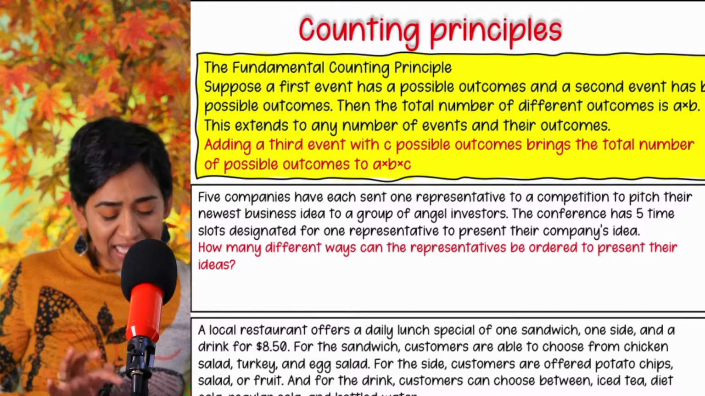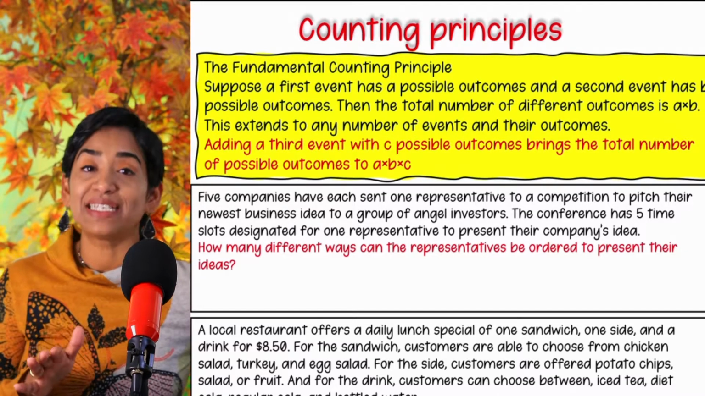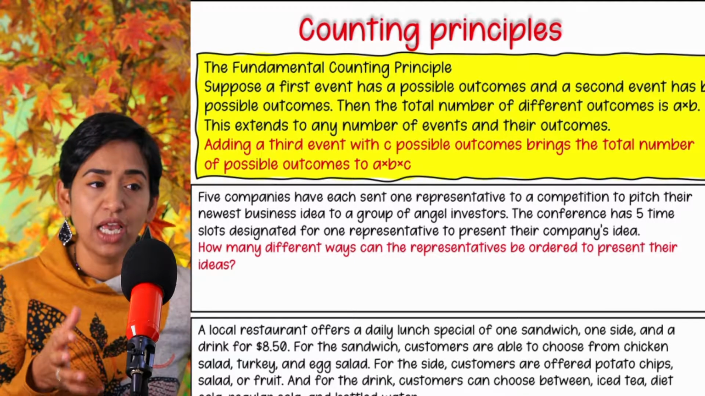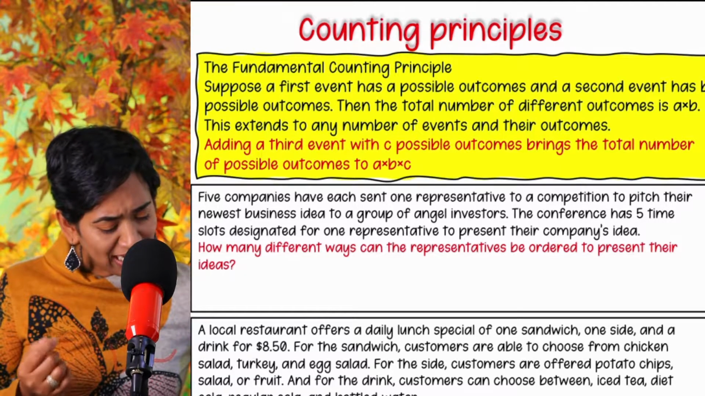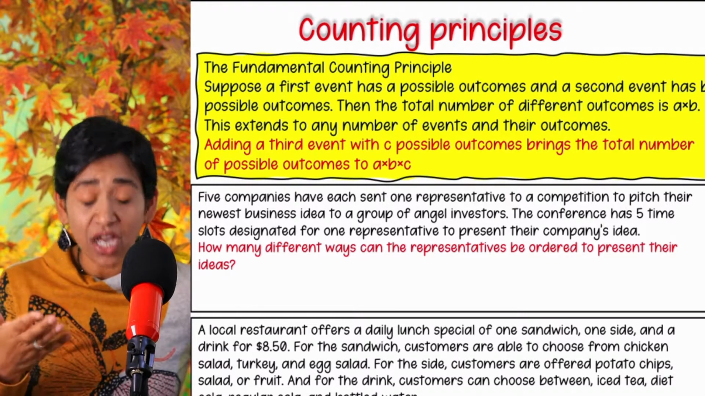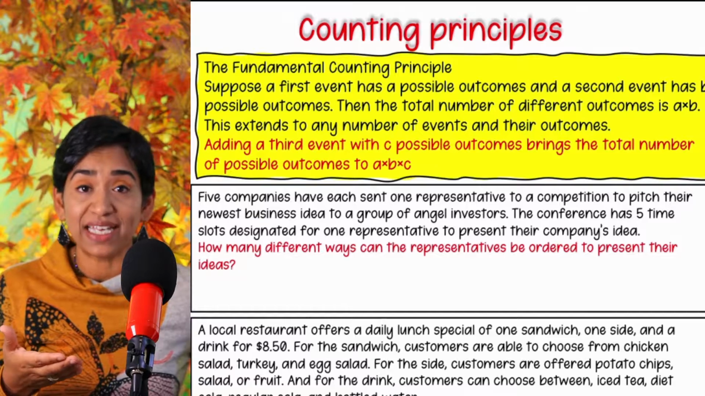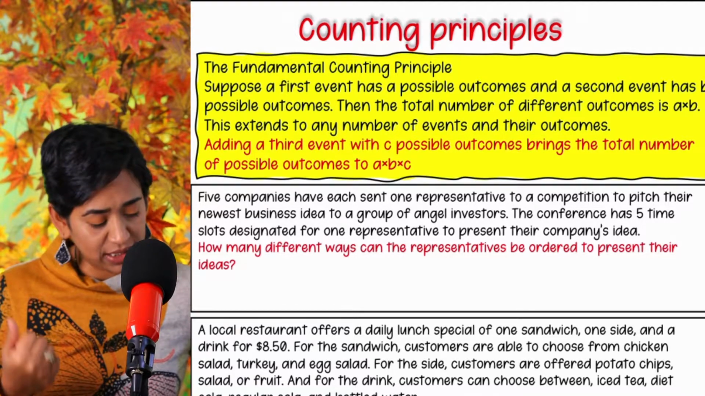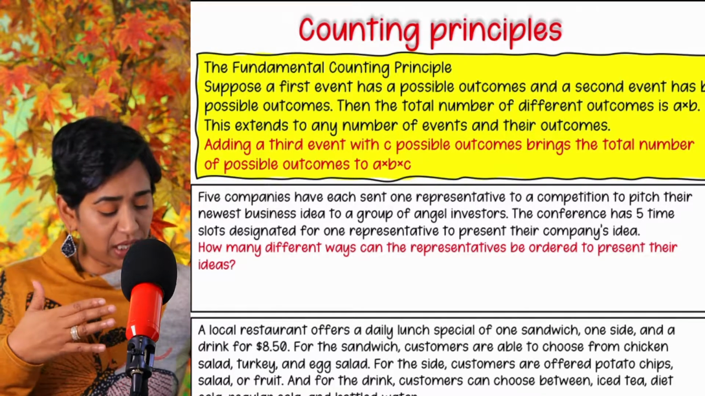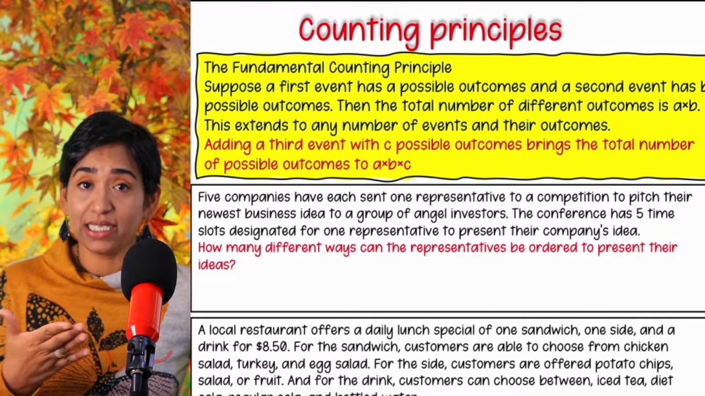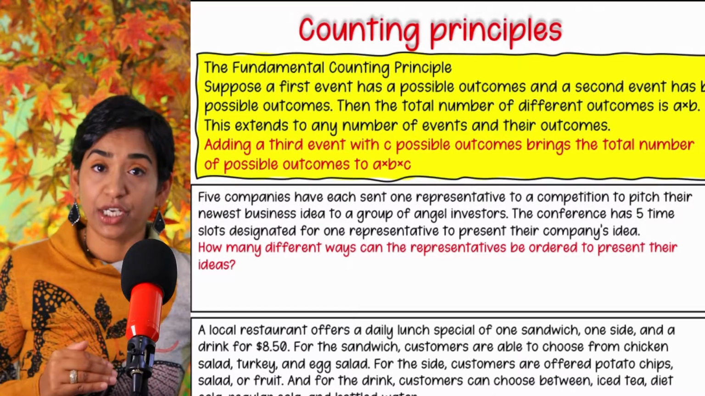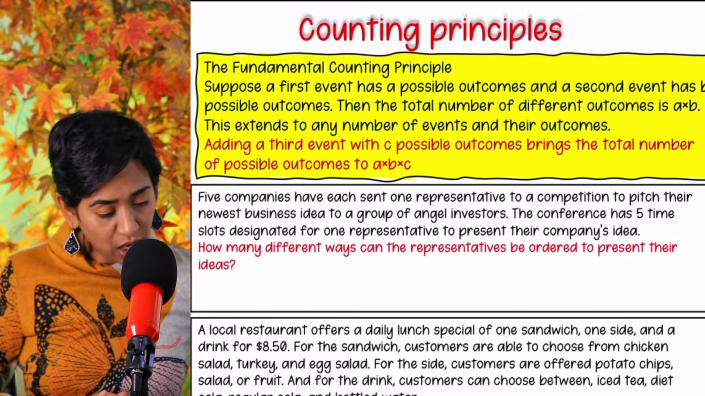Five companies have each sent one representative to a competition to pitch their newest business ideas to a group of angel investors. The conference has five time slots designated for one representative to present the company ideas. How many different ways can the representatives be ordered to present the ideas? Every time you do a problem like this, I highly recommend putting yourself in that particular position. Now, let's take a look at how this is done.